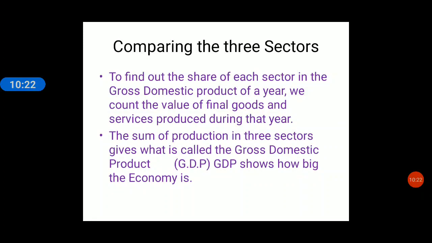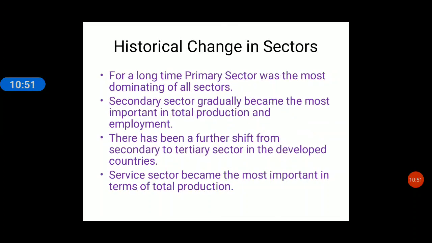So when we find out the share of the three sectors in the economy, we count the value of final goods and services produced during that year. So we find out the contribution of the primary, secondary and tertiary sector in a particular year, right? I hope this is clear.